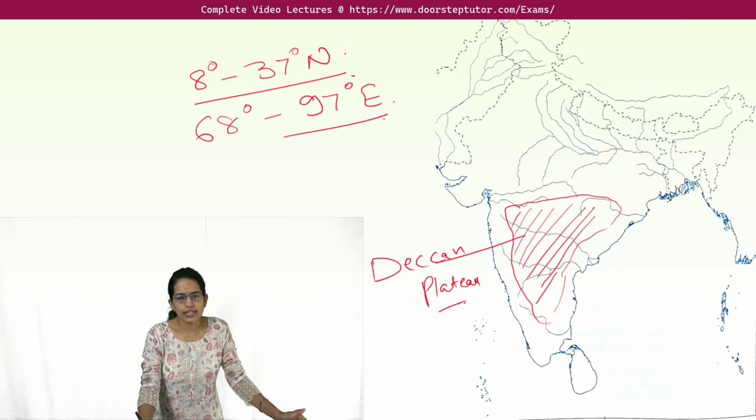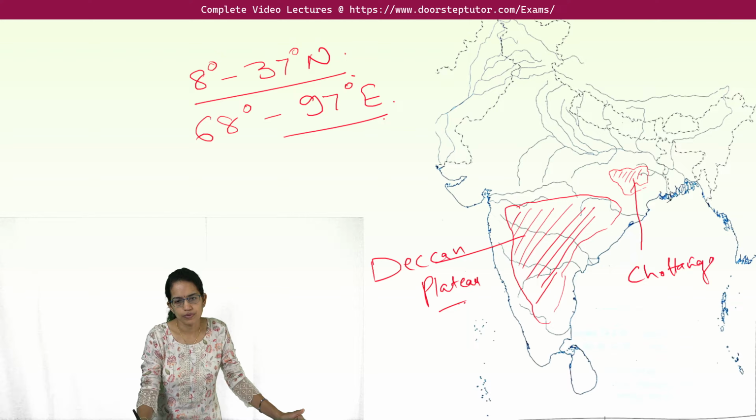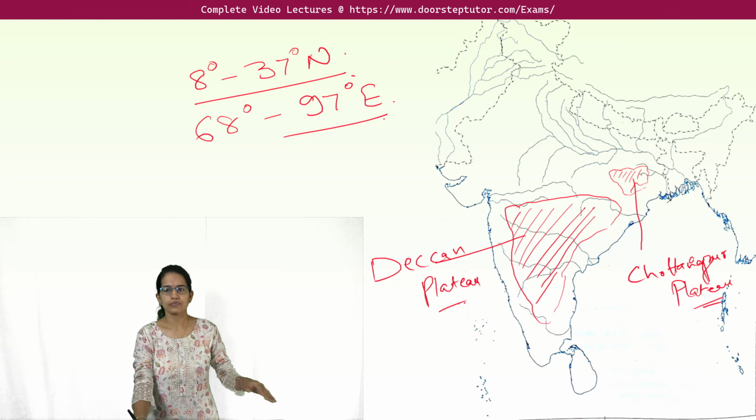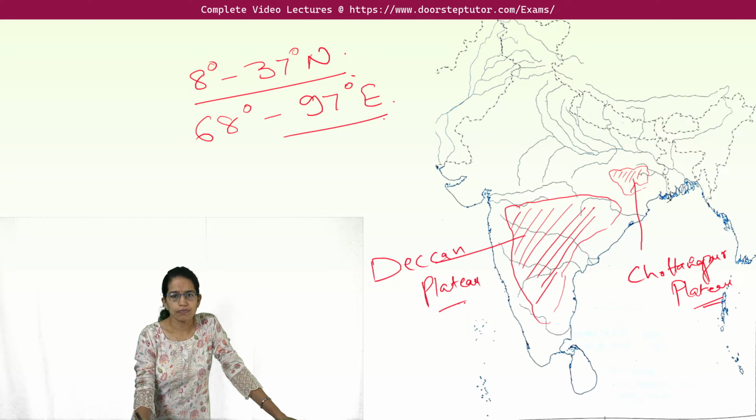Now, above the Deccan Plateau is the Chota Nagpur Plateau, and this is the region which is known for its mineral deposits. We are covering the locations which are prescribed as per the syllabus, correct? Now, two important mountain peaks: one lies in the region of Sikkim, the other lies in the region of Jammu Kashmir. So here we have K2 or Mount Godwin Austen as the peak, and here is Kanchenjunga. Correct? So two mountain peaks again covered.